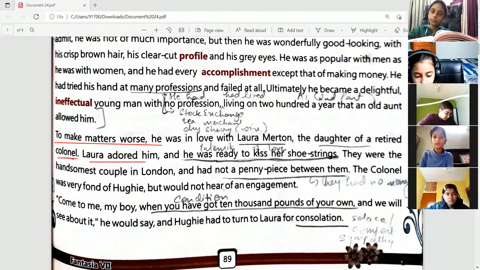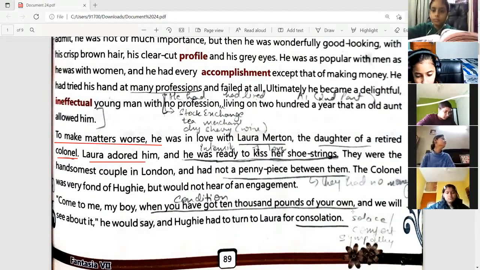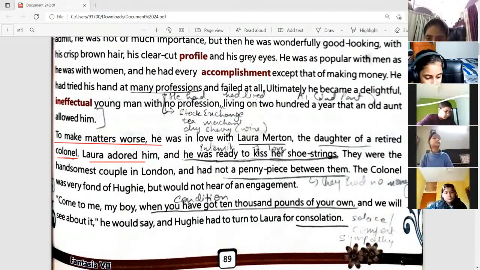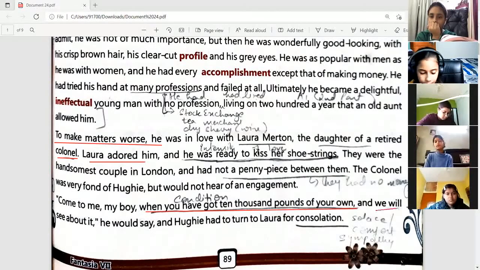So he's saying, come to me, my boy, when you have got 10,000 pounds of your own. So the Colonel is saying that when you are able to earn 10,000 pounds on your own, then you can come to me and we will see about it. See about what? Then I will let you marry my daughter.